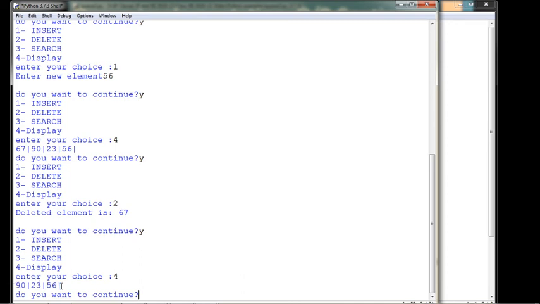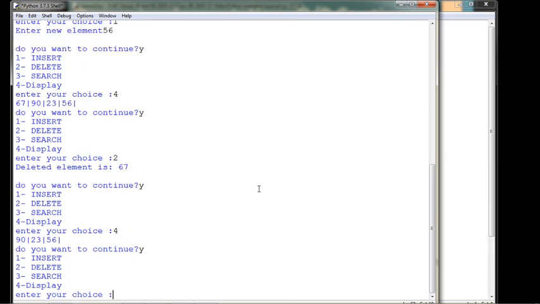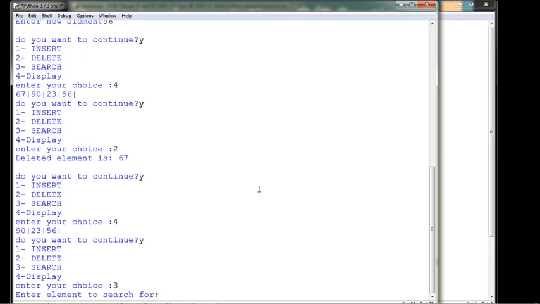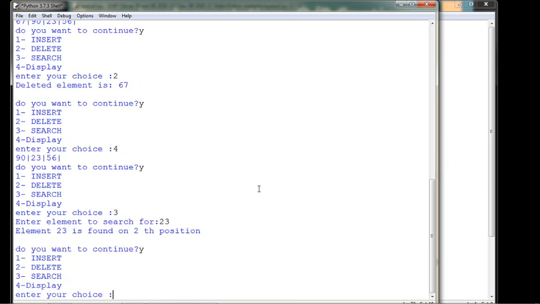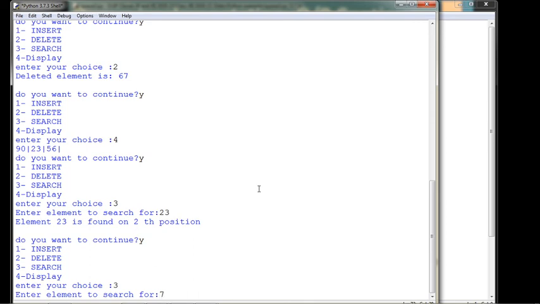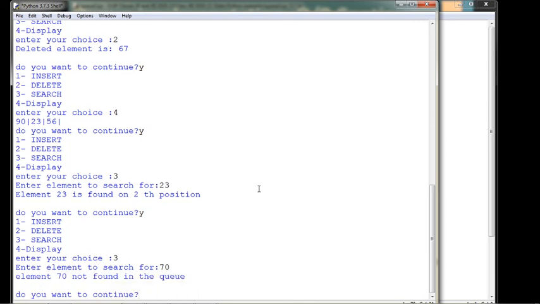Out of it, you can search for any element using the third option. Do you want to continue? First write yes. Then third option, I want to search for 23. 23 is found on second position. Okay, similarly you can search for others. If it is not found, it will display that it is not found. Yes, search, third option. Then I have written 70 to be searched. It is not found. Element 70 not found in the queue.